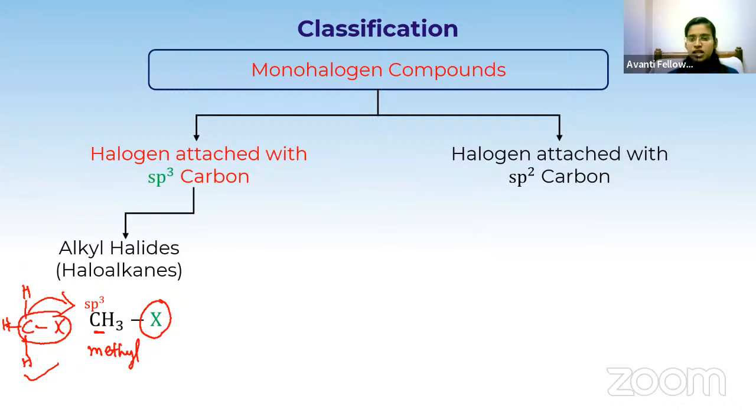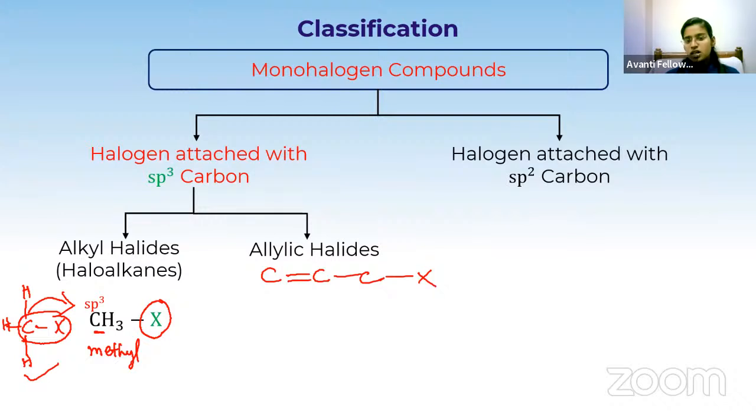Next, secondly, it is called allyl halides. Allyl halide means there will be three carbons. Between carbon 1 and 2, we will have a double bond, and the third carbon will be attached to the halogen. So if you have three carbons with a double bond, single bond, and single bond, then it is called an allylic system.